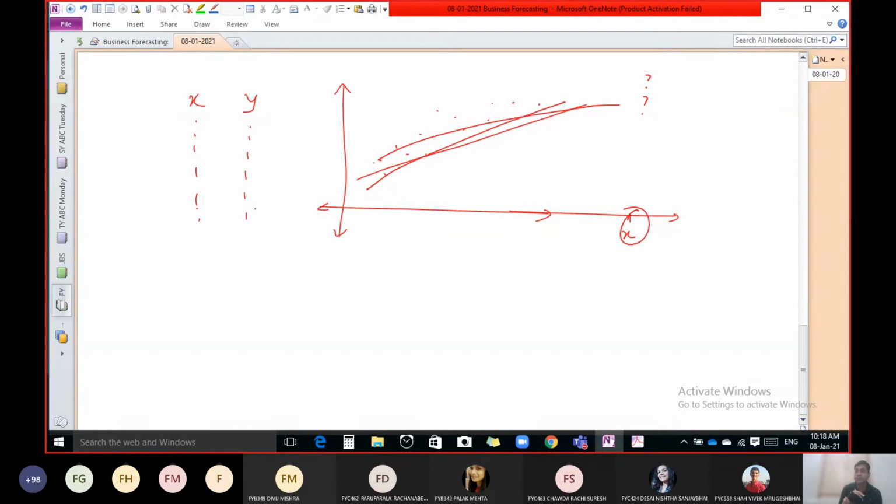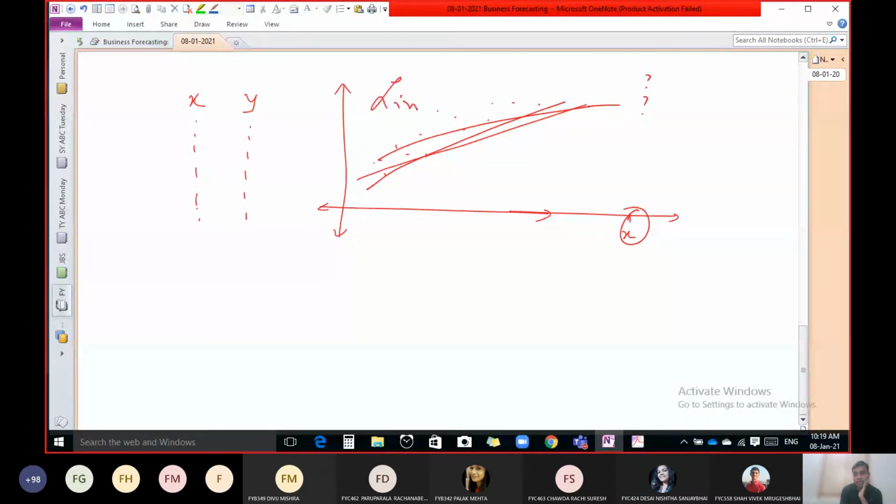You are absolutely right, and that is why we require another method to get the perfect answer, and that method is known as the least square method, or you can say the regression line. But whatever we study in regression is only for linear.